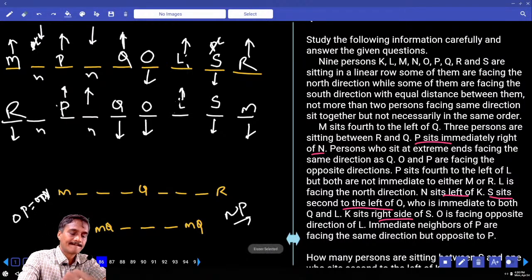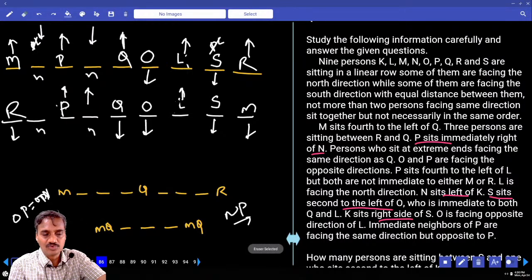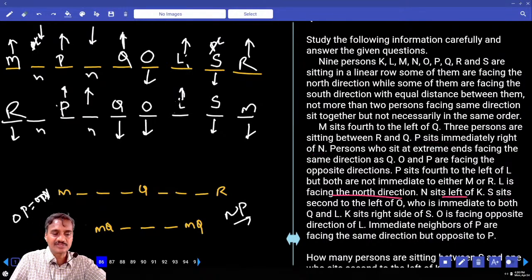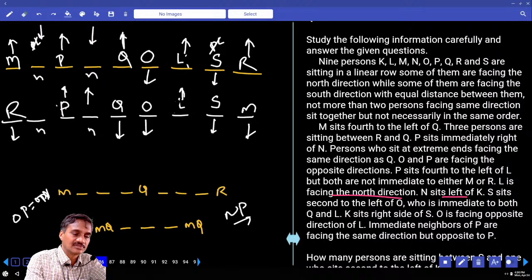Then who is the person left over? N is to the immediate right of P. L is facing north, N sits left of K. N is to the left hand side of K. Is it possible here? N is to the left of K, K is here. N is to the left of K, not possible. Or if K is here, N is to the left of K.